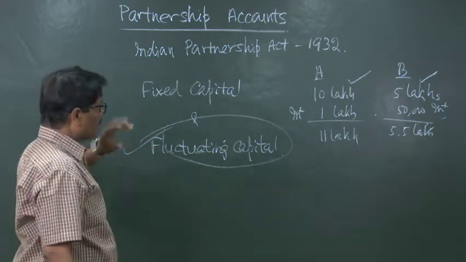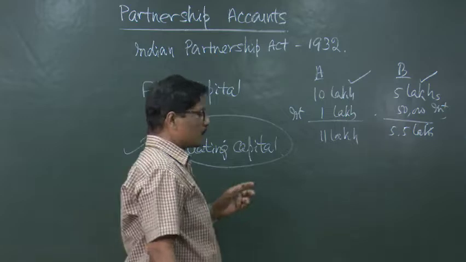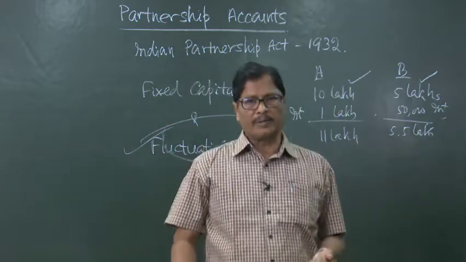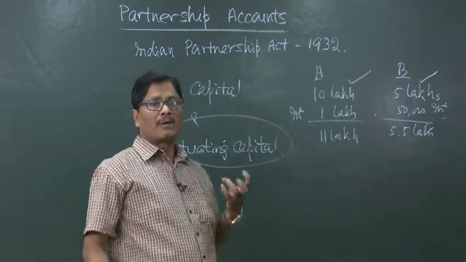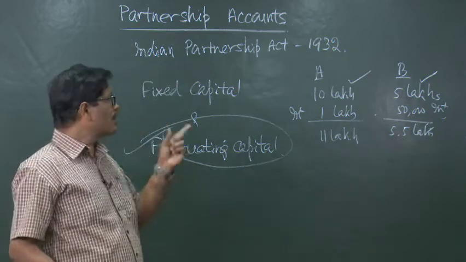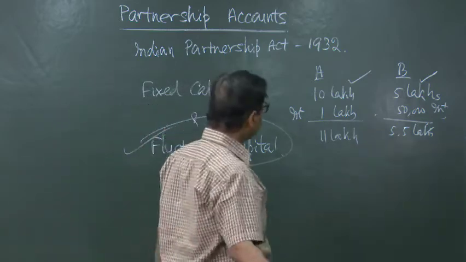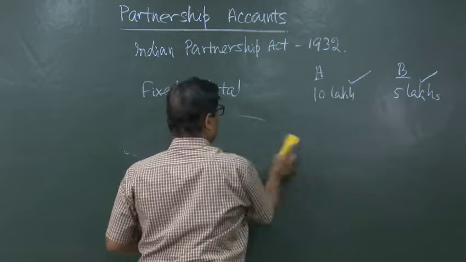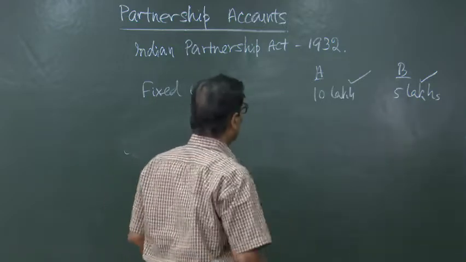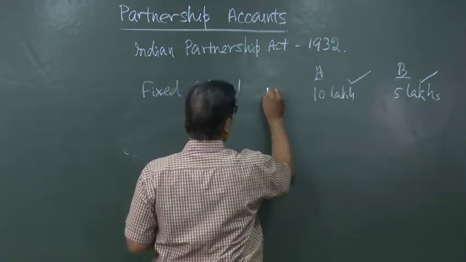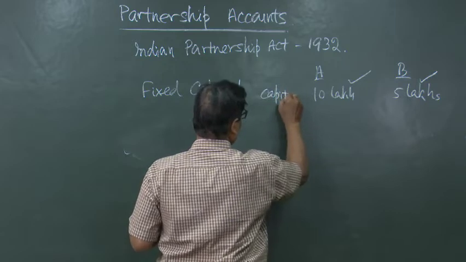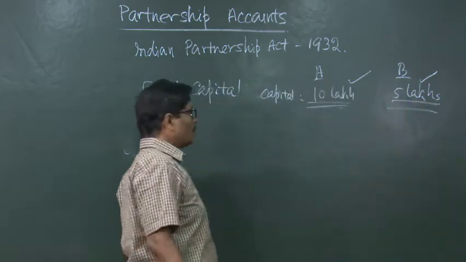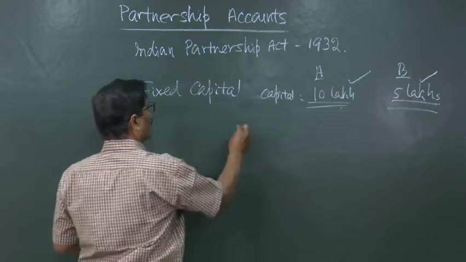Then coming to fixed capital, in case of fixed capital what happens? Interest will be given and your profit will be given, but that will affect another account, not the capital account. In that case, we will have to open 2 accounts. One is the capital account, this is your capital account, which will be fixed for all times to come, and there will be another current account.